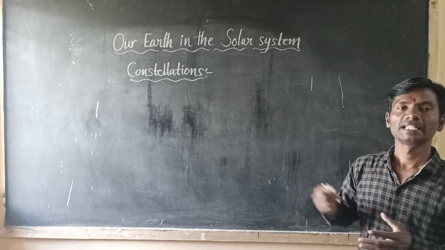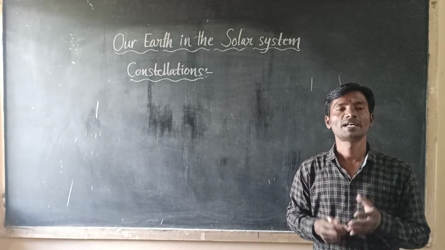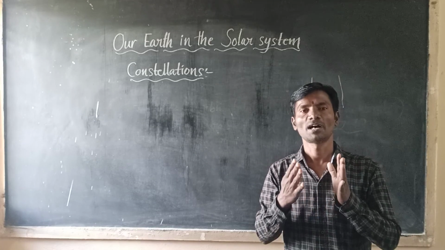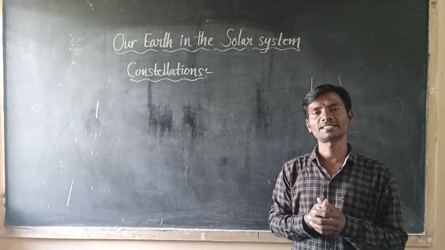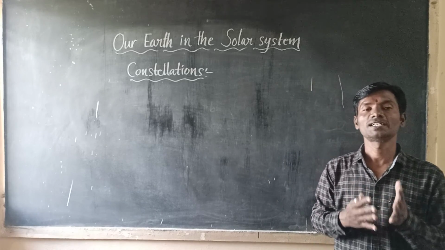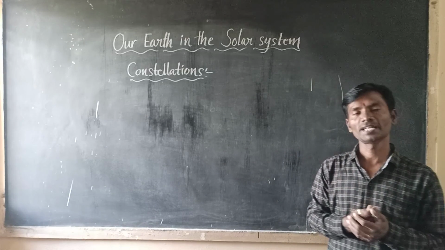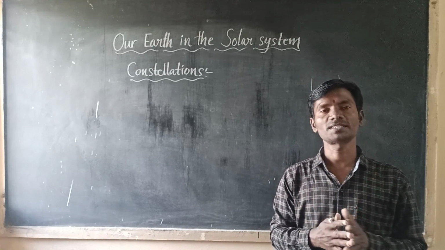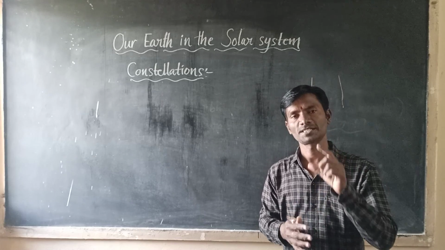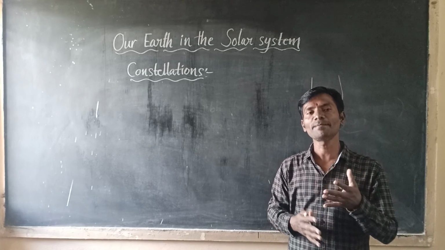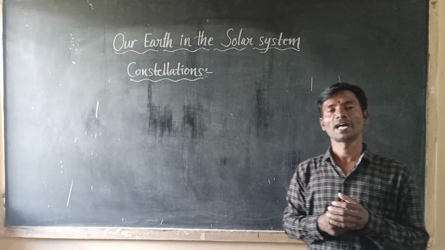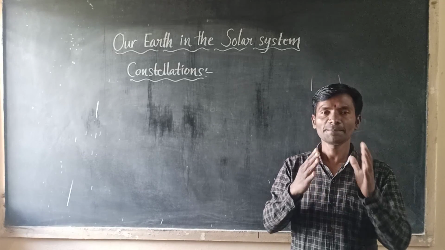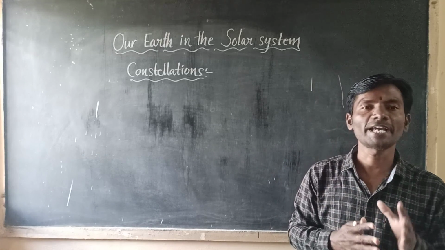These constellations were named after different animals, objects and creatures depending on the shape they look. Various patterns formed by different groups of stars in the sky are called constellations. They were named after different animals, objects and creatures depending on the shape they look.